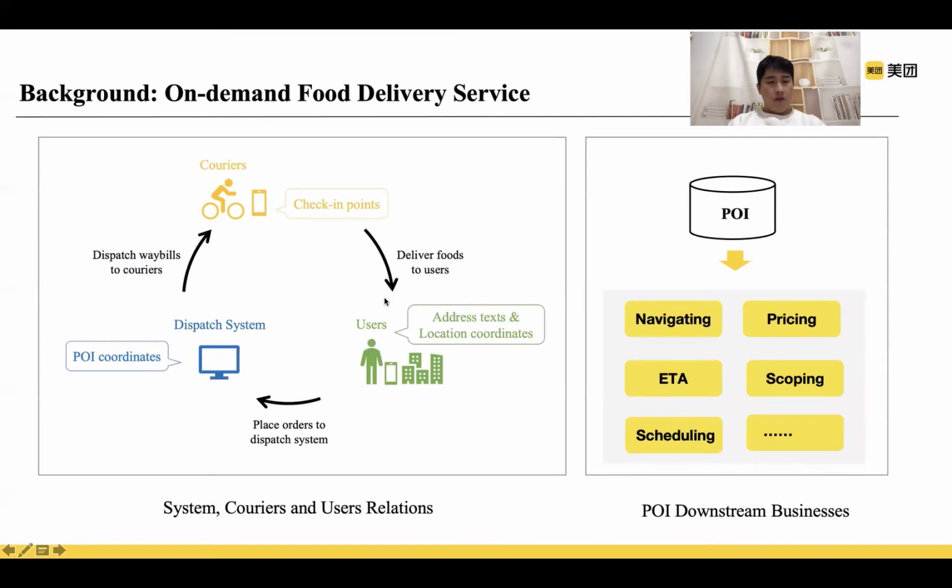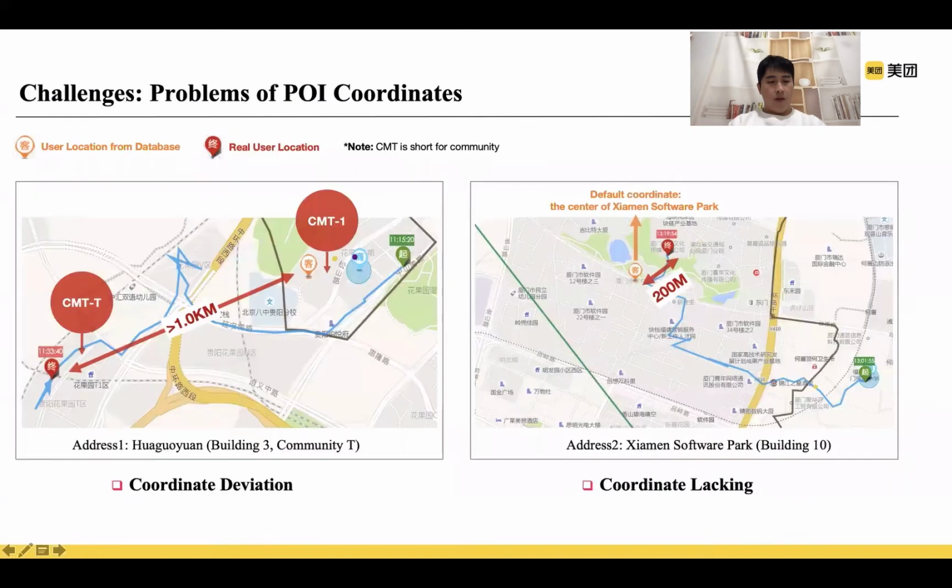Then the delivery system will dispatch waybills to couriers, who will deliver the foods to the corresponding users. The efficient delivery system relies on highly intelligent algorithms and accurate geographic data, such as the POI coordinates. These coordinates are used as destinations of navigation routes for couriers and play important roles in downstream businesses such as the delivery price, ETA, delivery scope, and order allocation.